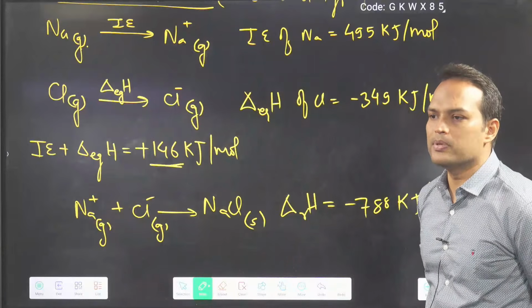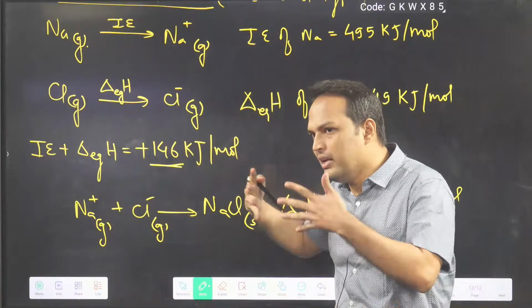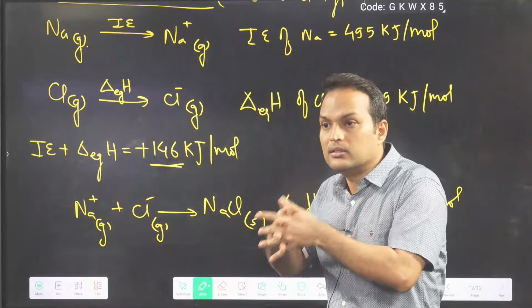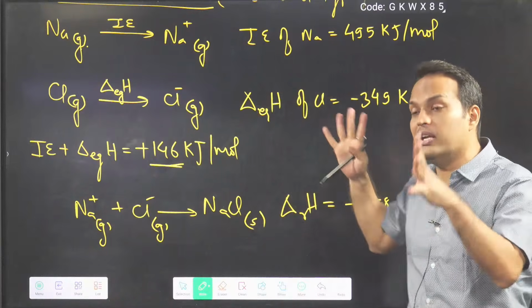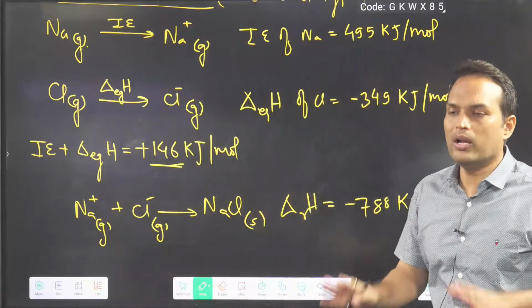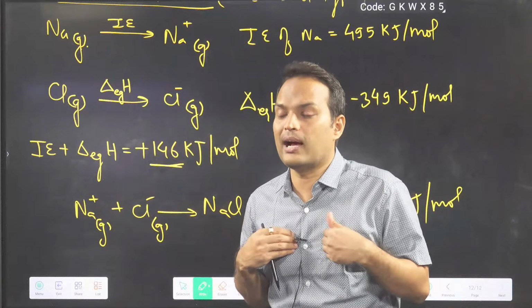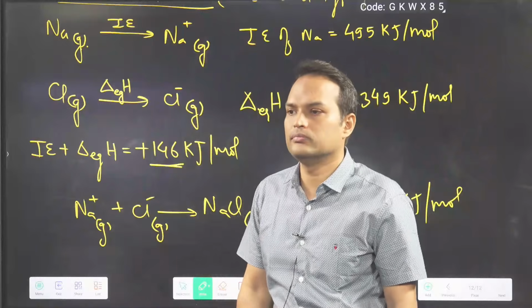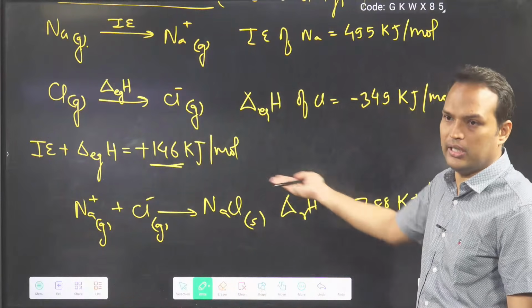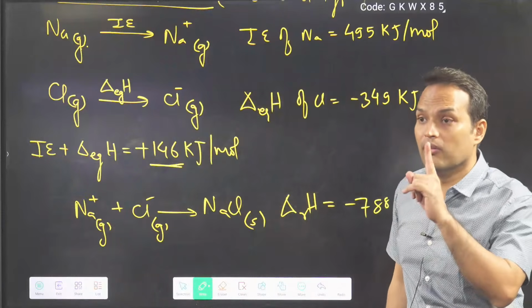So what you observe, कि till here तो I was in loss, but when Na plus and Cl minus combine, then energy 788 will be liberated. So my loss is totally recovered. 146 loss is totally recovered. And in fact, now तो भैया I am in profit. Now I am in profit, around 640 profit I am having. So that's why NaCl is formed.